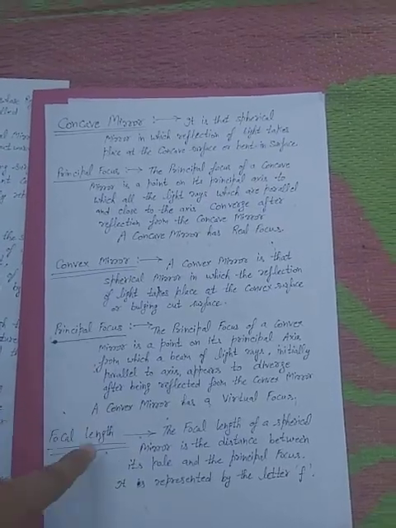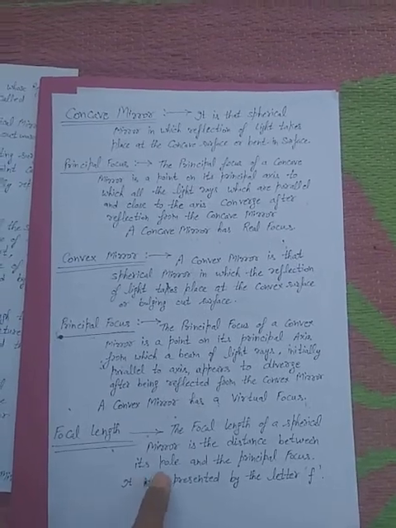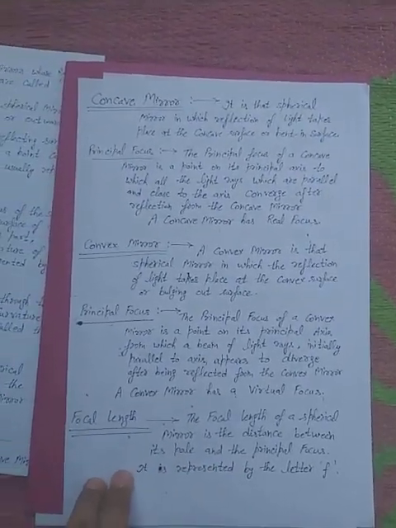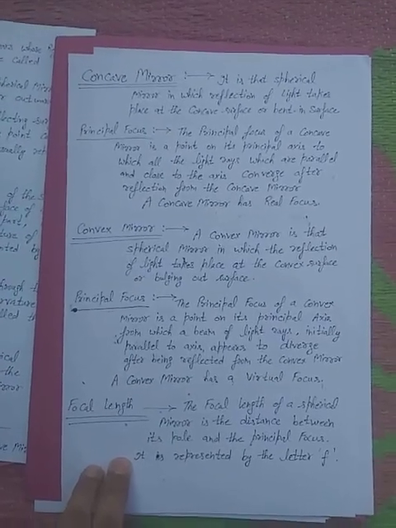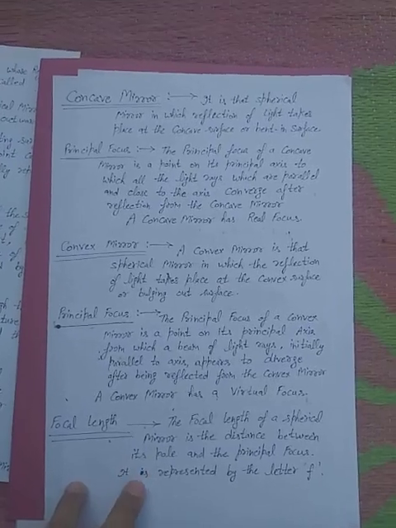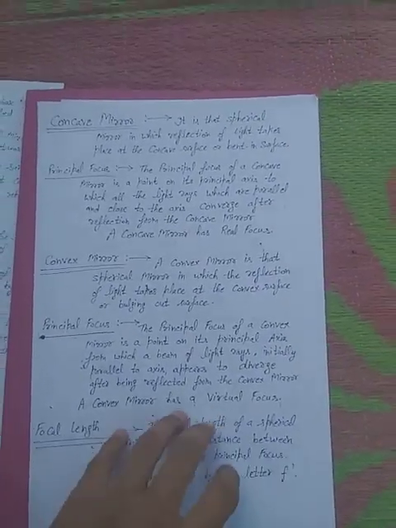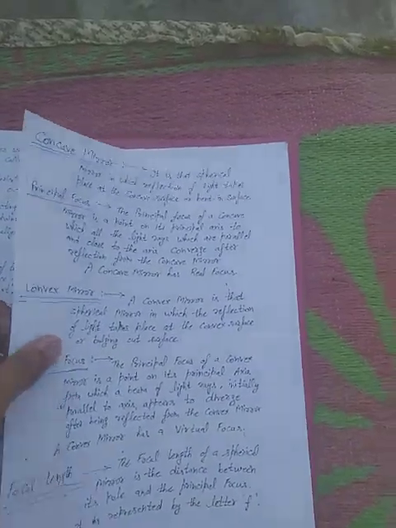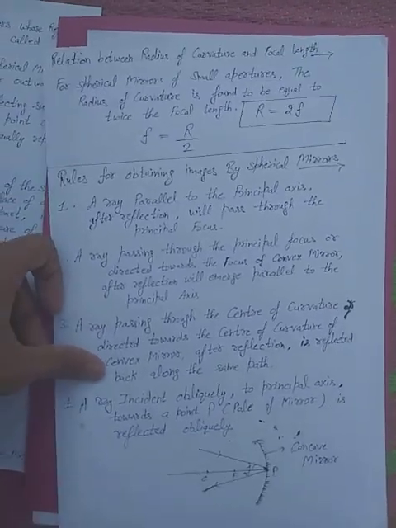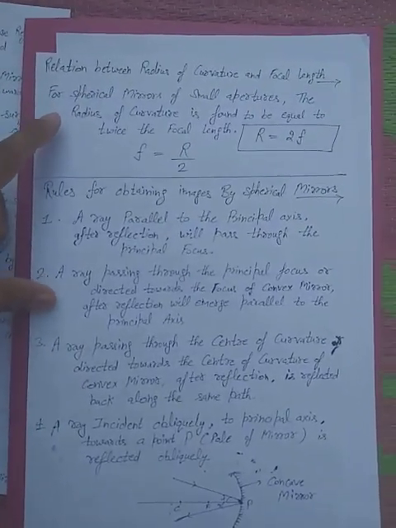Focal length of a spherical mirror is the distance between the pole and the principal focus. It is represented by the letter F. Now, the relation between radius of curvature and focal length.